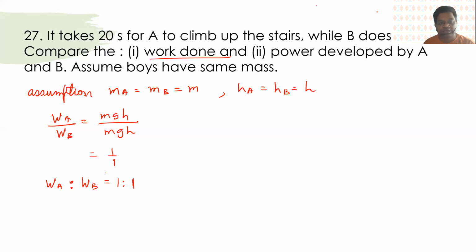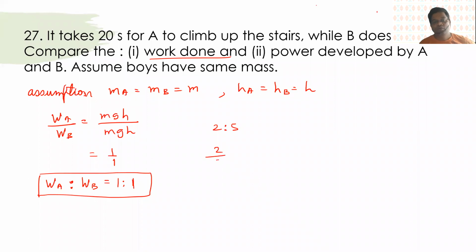Okay, do not forget to express your answer like a ratio. Many students lost marks this year also, where in the board exam the question expected the answer to be 2:5. But if you leave it like 2 upon 5, you will lose marks. Marks were even awarded to students like this. So this was given wrong, but this was given correct: that work done by A is 2/5 of the work done by B. Do you understand that? Okay. So always write it like a ratio.